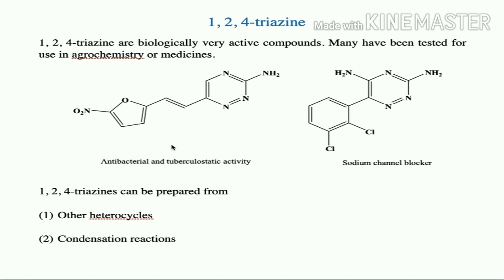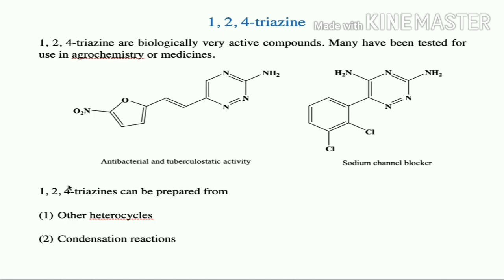So some representative examples of 1,2,4 triazine containing compounds have been shown here. This compound is going to act as antibacterial and tuberculostatic agent, whereas this compound is going to act as a sodium channel blocker. So this is the importance of 1,2,4 triazines.